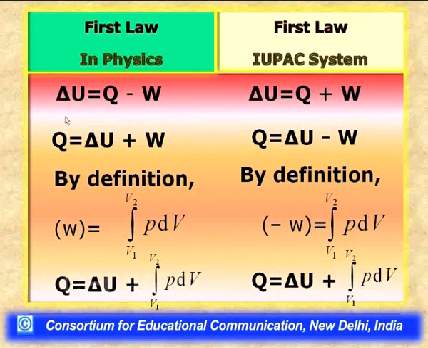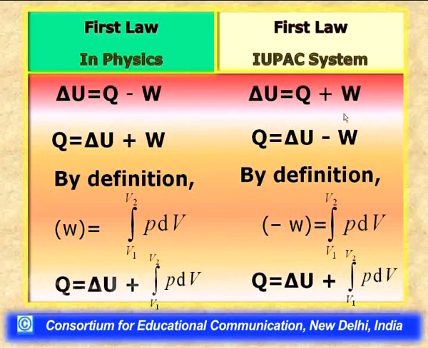So you can see in physics we have this form of the first law, that is delta U equal to Q minus W, as you would have seen in earlier projections, and with the difference in sign convention, the first law equation is changed in the IUPAC system.